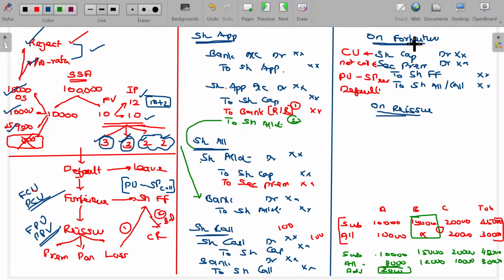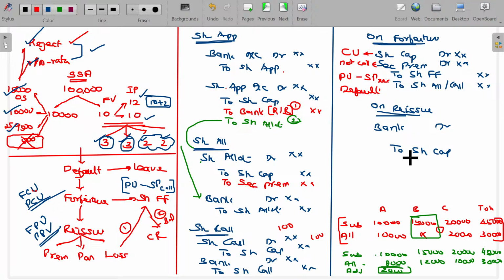What is the journal entry? Again, you are getting the collection for shares, bank account debit to share capital. Is that okay? Come on, tell me.